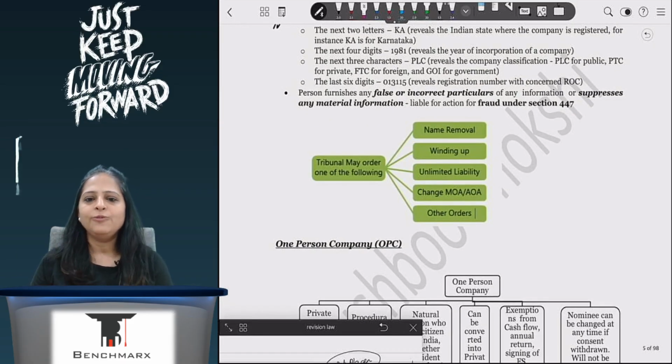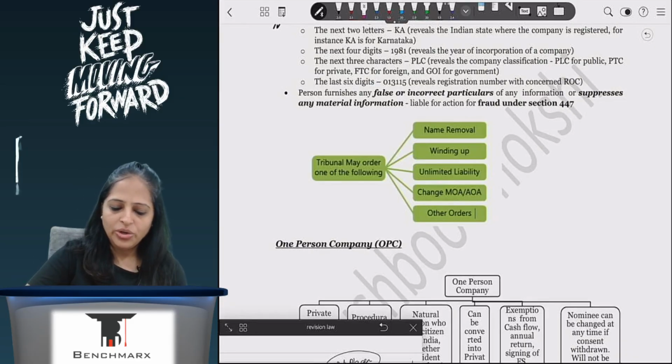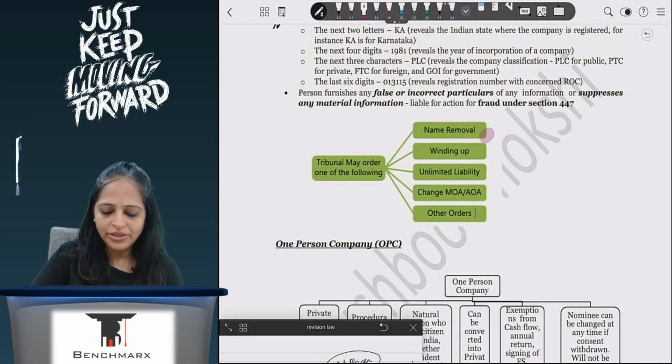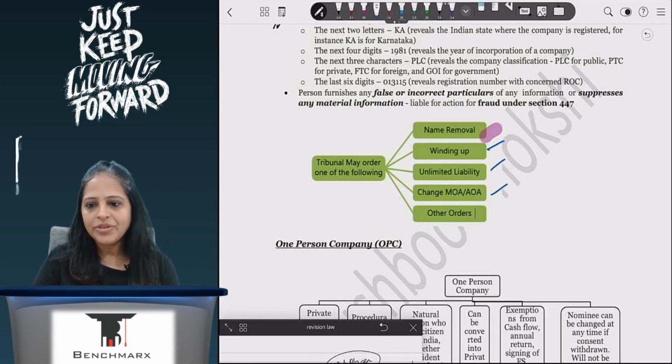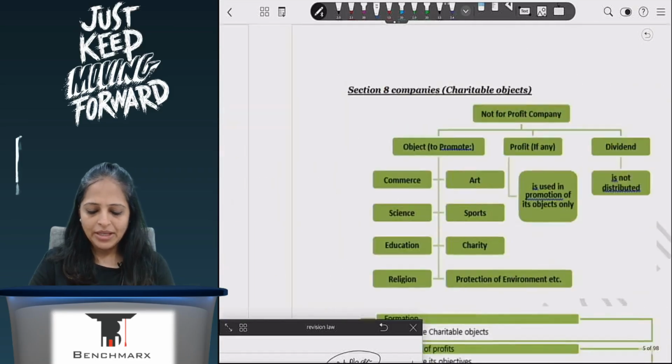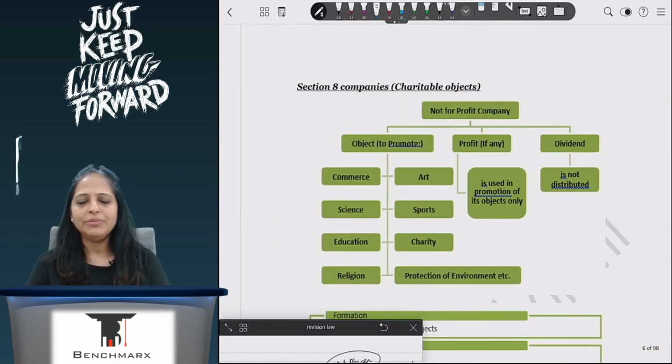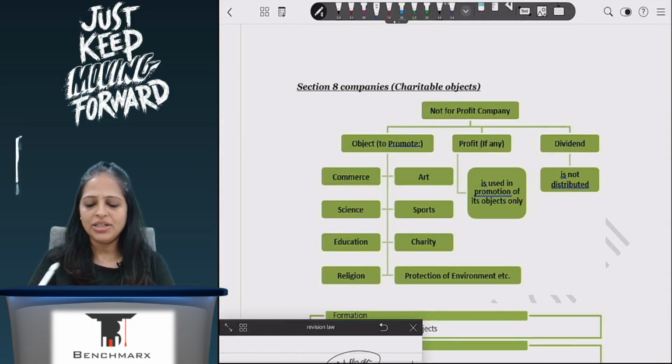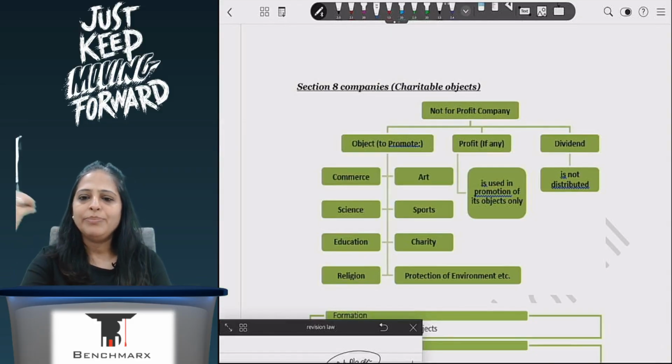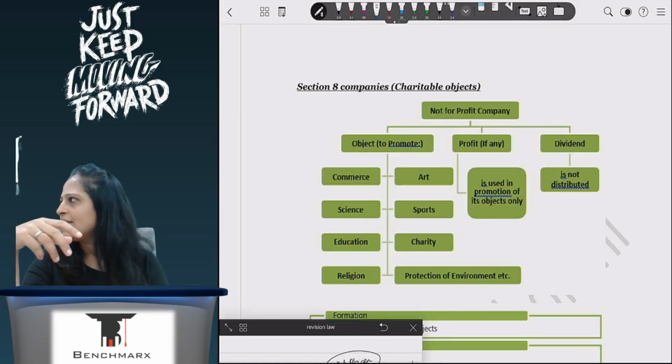Now, apart from 447, the tribunal may also order name removal, winding up, make your liability unlimited, change your memorandum or articles of association, or pass such other orders as it may deem fit. Now, the 1% company we have done. Coming to Section 8 company. What are Section 8 companies? They are companies which are involved in charitable purposes. So they have the business of promoting commerce, art, science, culture, all of those things.